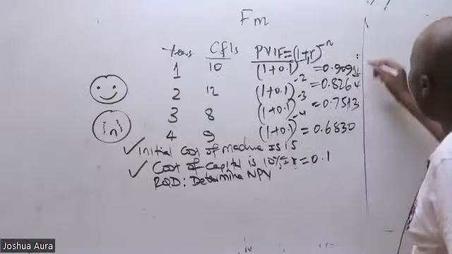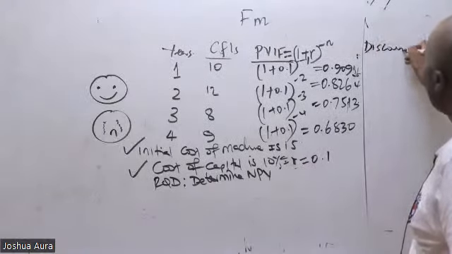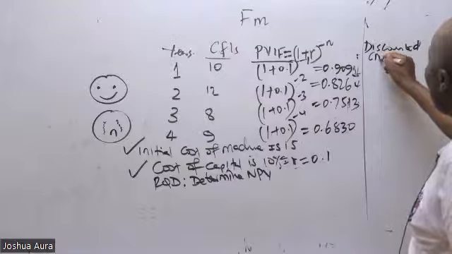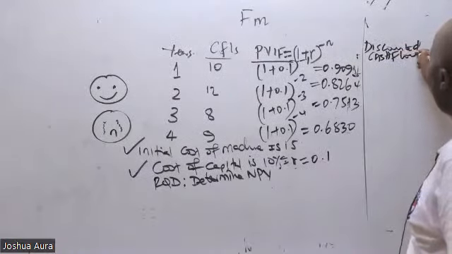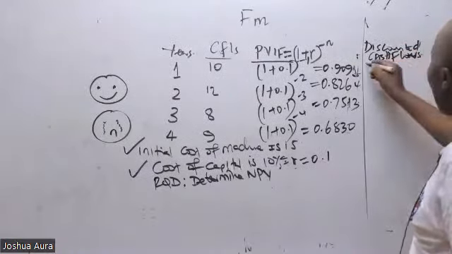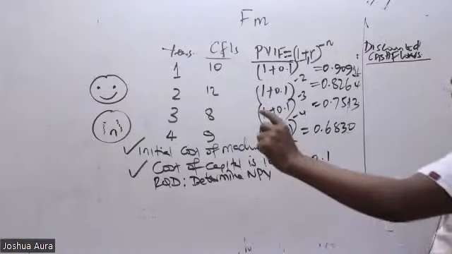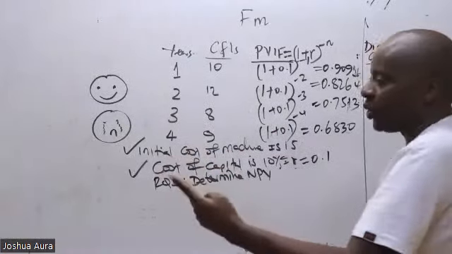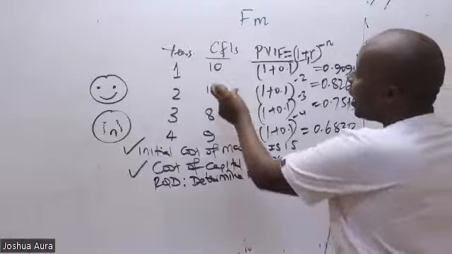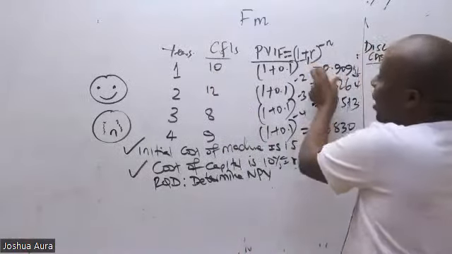This is the column of discounted cash flows. So now we are multiplying, and here we prefer 2 decimal places. You take a cash flow with its discounting factor, and you multiply.